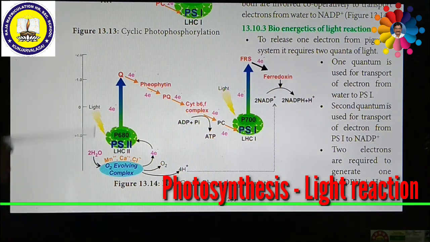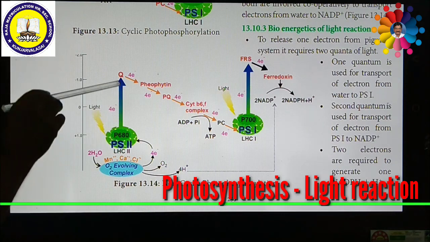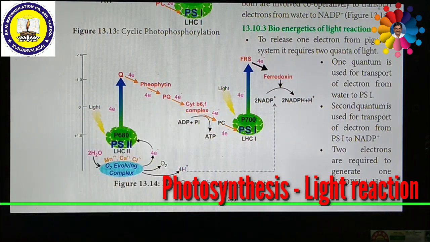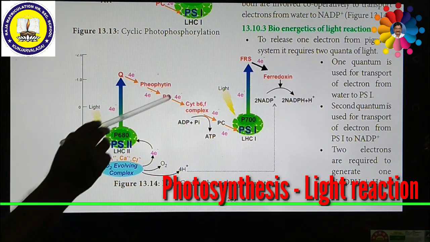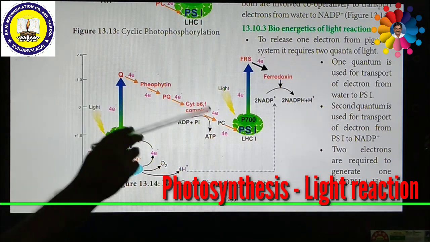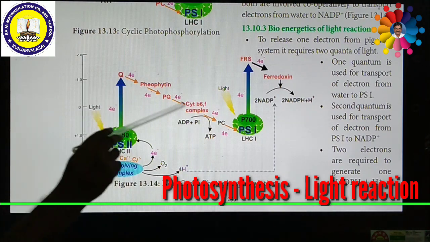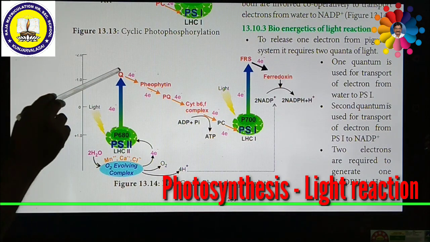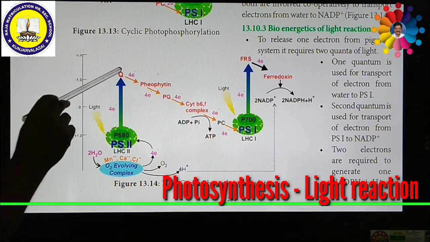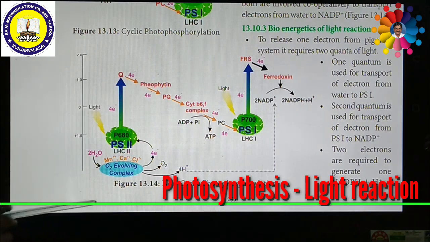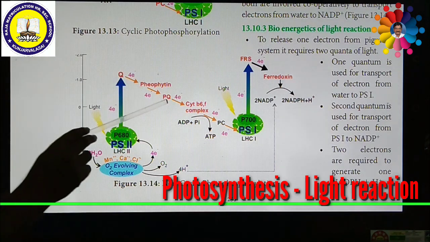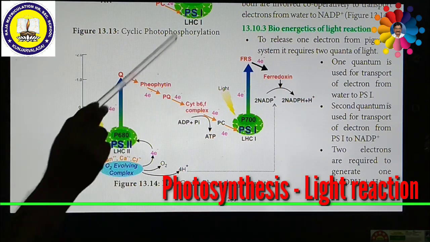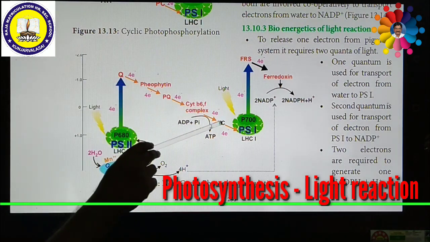Okay, come to the point. Now the electrons are excited from the photosystem 2 to the coherent state. Now these are passing through various electron acceptors like pheophytin, plastoquinone, cytochrome B6 and F complex and plastocyanin. So these are all various electron acceptors. The electrons are accepted by pheophytin, from the pheophytin to plastoquinone, from the plastoquinone to the cytochrome B6 and cytochrome F complex, then this will be transferred to the plastocyanin.